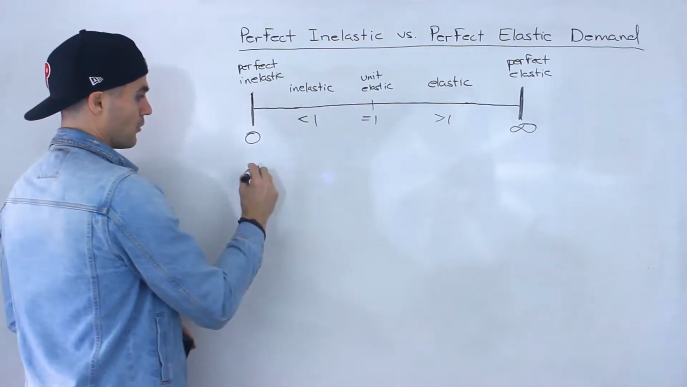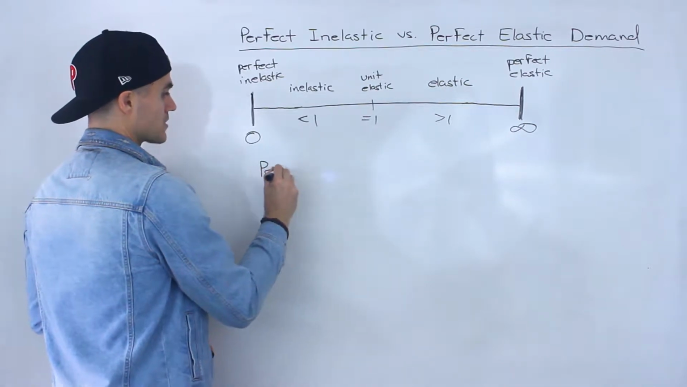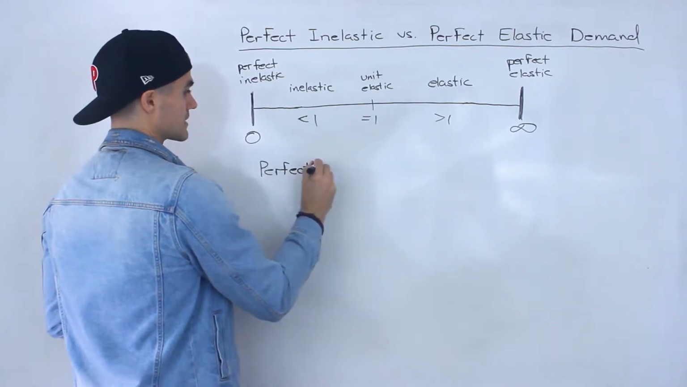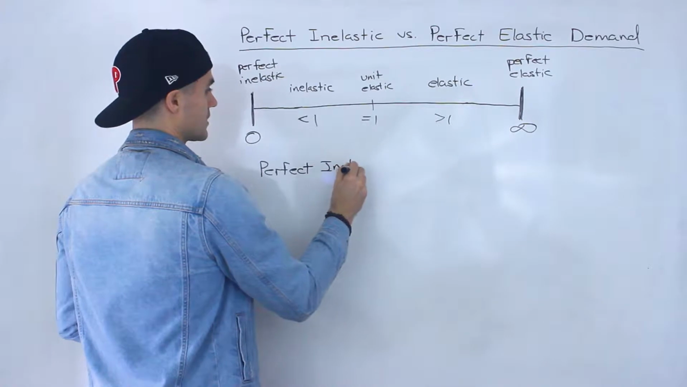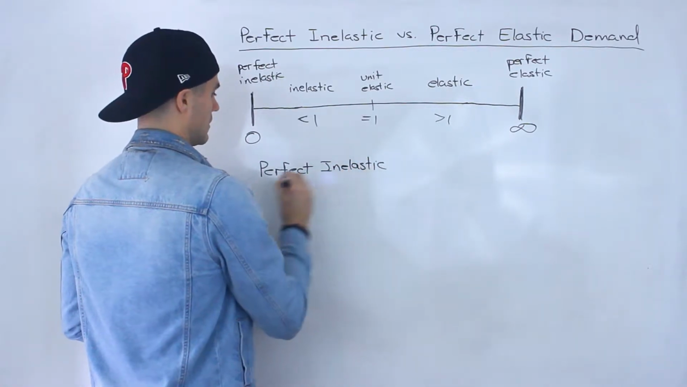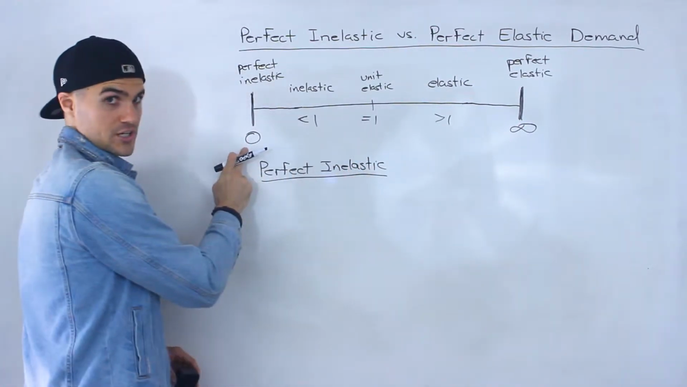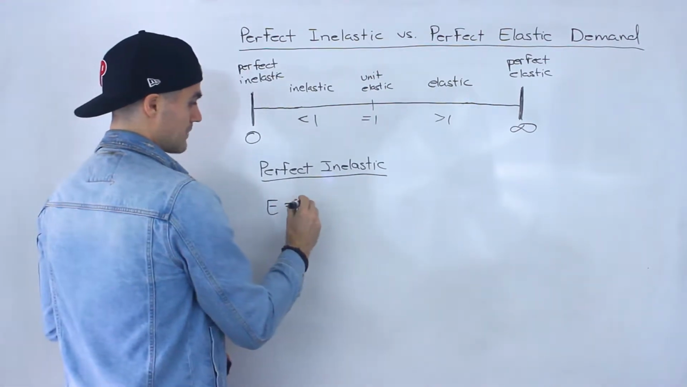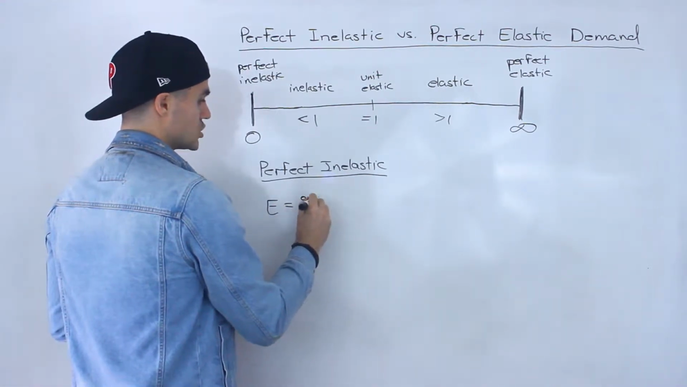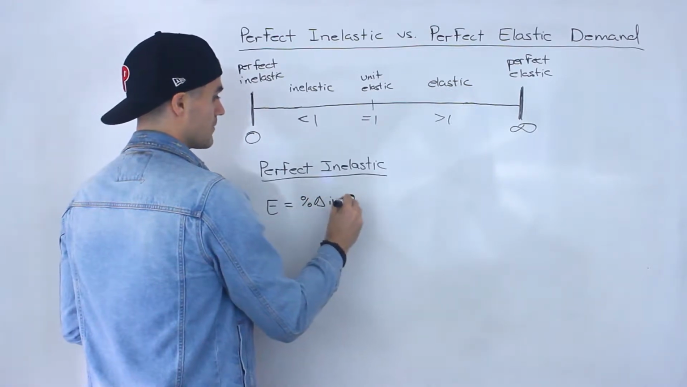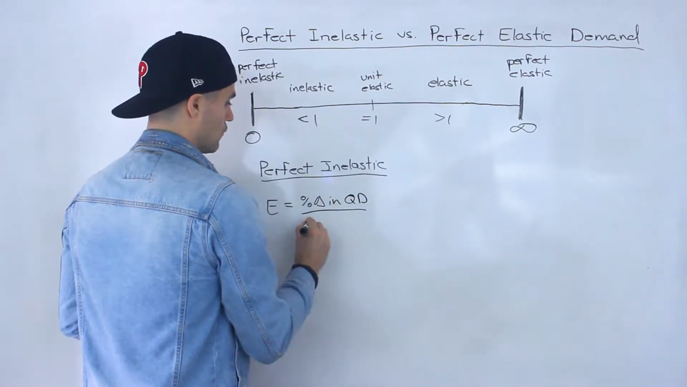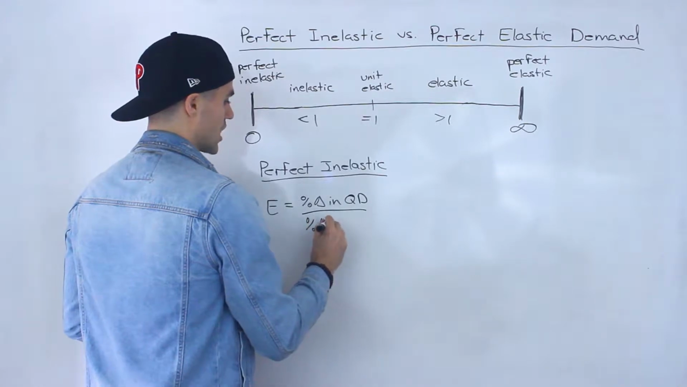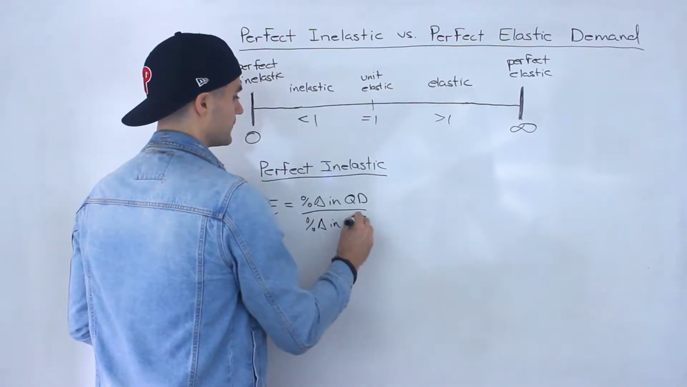So let's talk about both of these one by one. Let's start with perfect inelastic and dig into a little bit more detail. What does it mean when that coefficient is going to equal 0? Just to do a quick review of that coefficient, it's basically equal to the percentage change in quantity demanded over the percentage change in price.